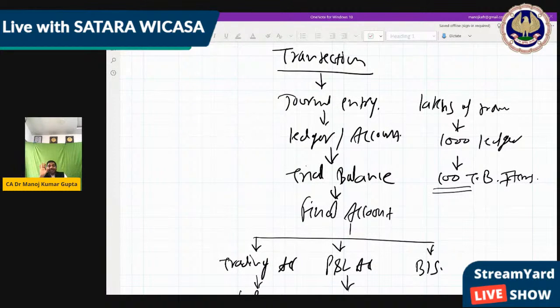Means our accounting is that much only. And in future, there are many CA final students also. In future, all further accounts depend on these only. Like if you make a consolidated balance sheet, CFS, which is a very important topic in CFA, then what do you consolidate? You consolidate financial statements. So financial statement is the final account only. When you do amalgamation, business combination, what do you do? You do two financial statements together. So financial statements you are going to merge. That is called amalgamation.